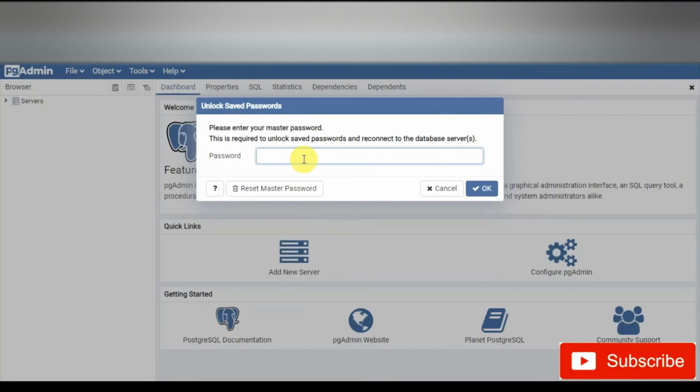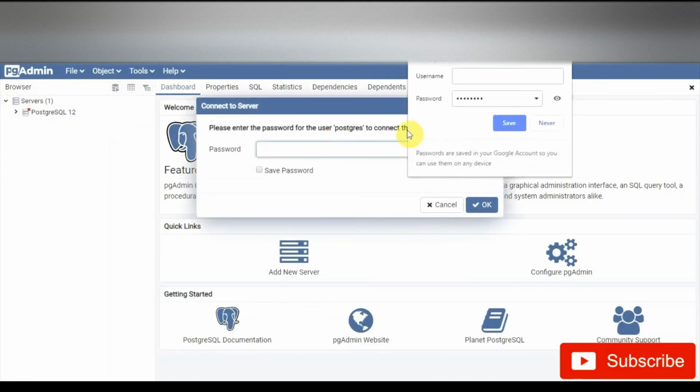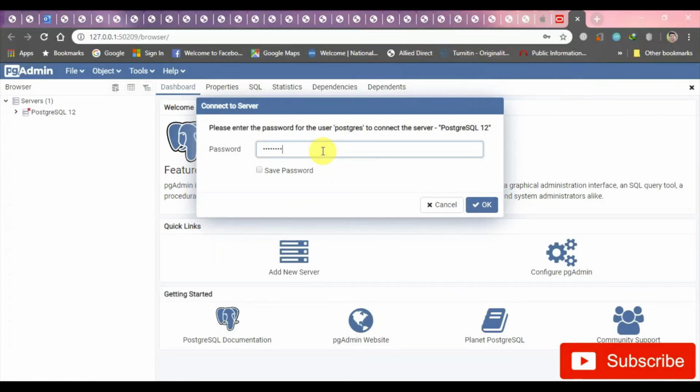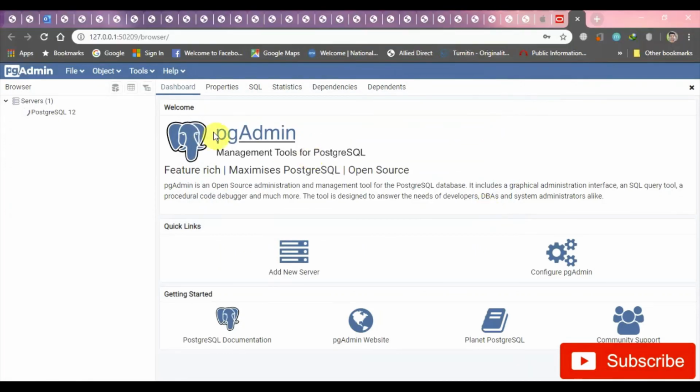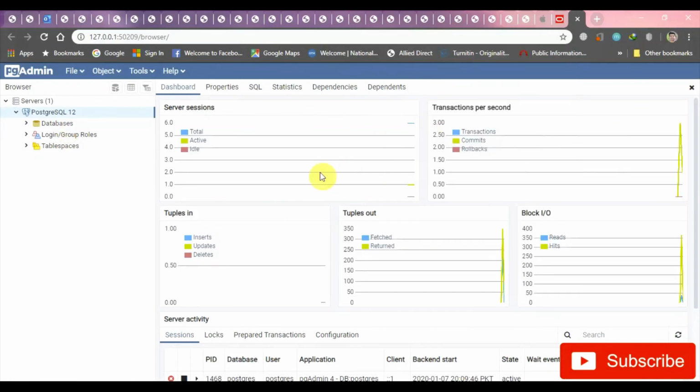It's asking for the password that we provided earlier, and it's again asking for the password to connect with the database. We will give it, and here we can see the Postgres installation is now completed.